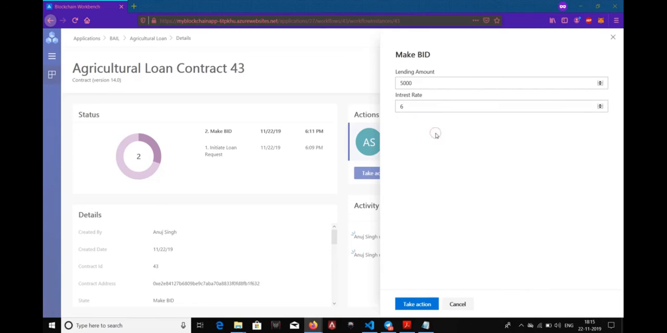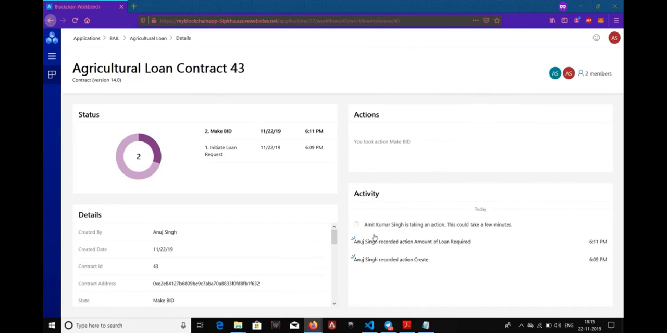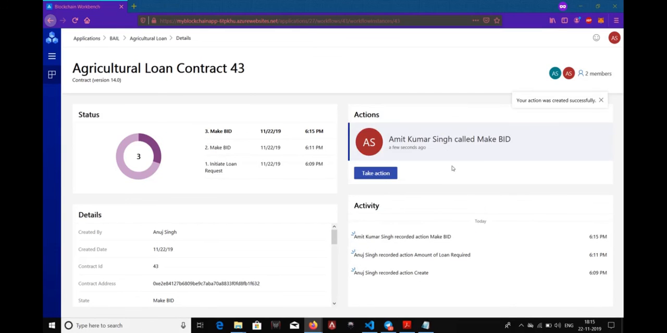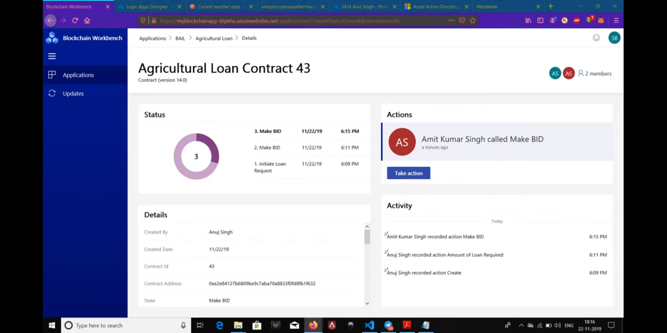Now note here that as a common person, I'm charging a very low interest rate as compared to the banks and other organizations who provide loans to the farmers. So I'll go ahead and place my bid. Once this transaction gets mined, my bid gets placed, and here it is. Now one bid is placed.